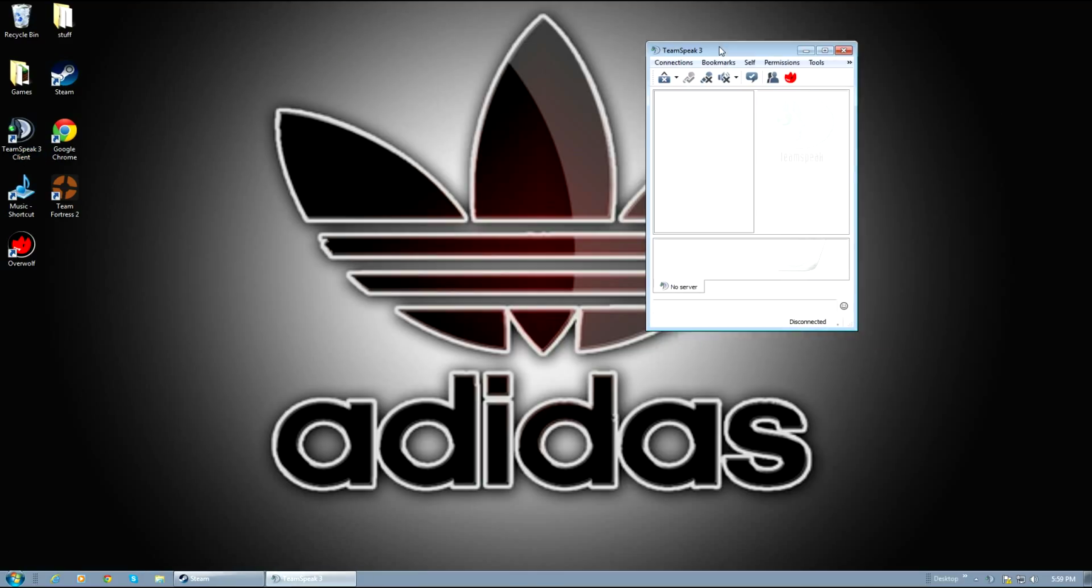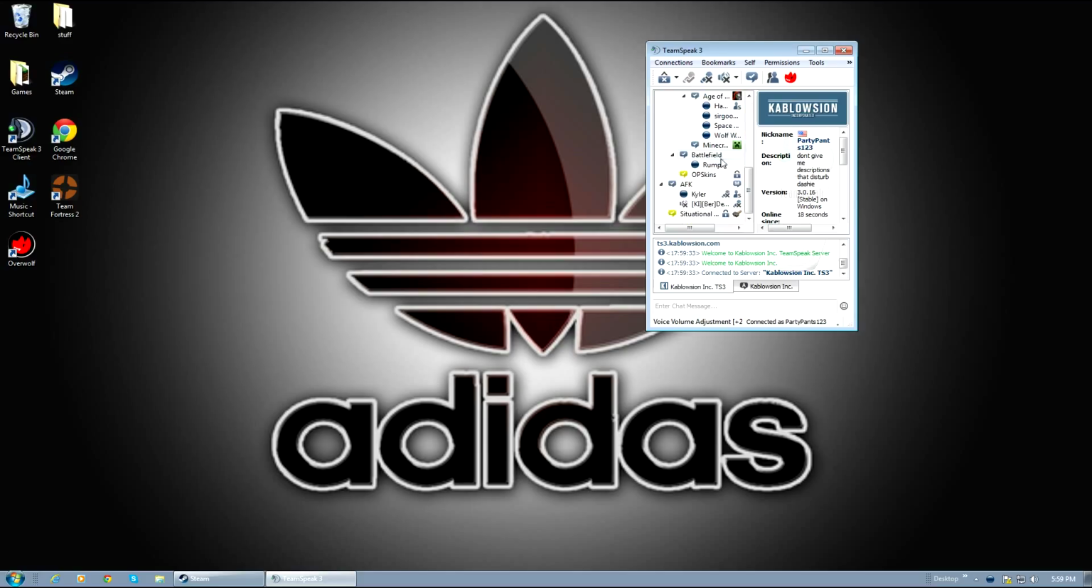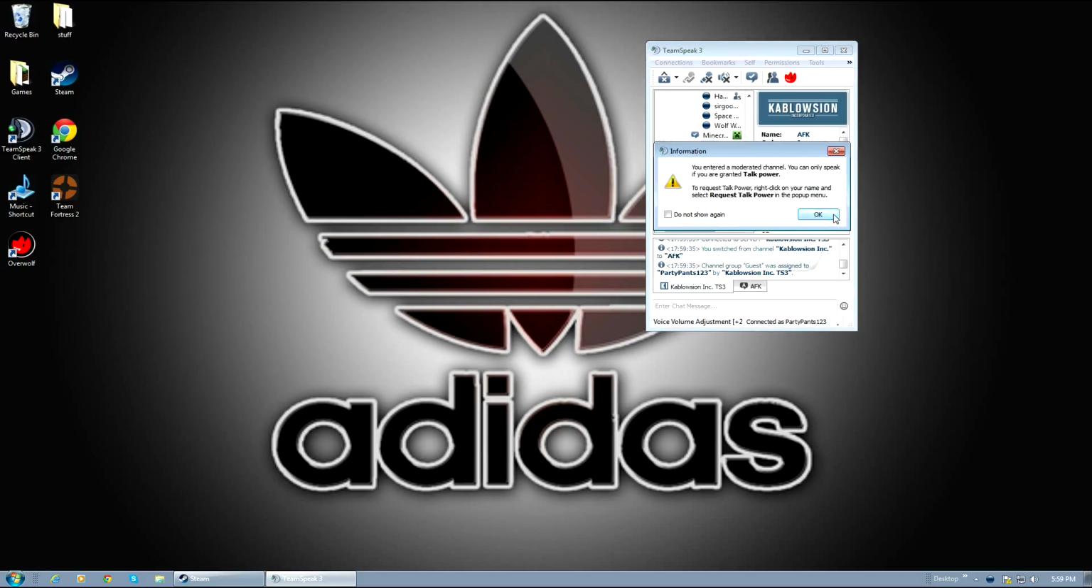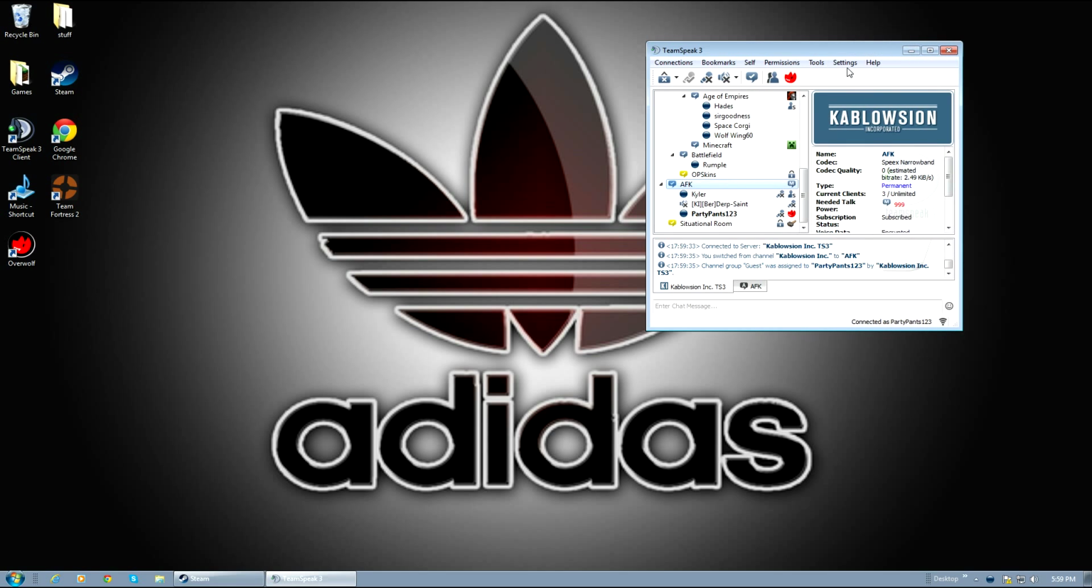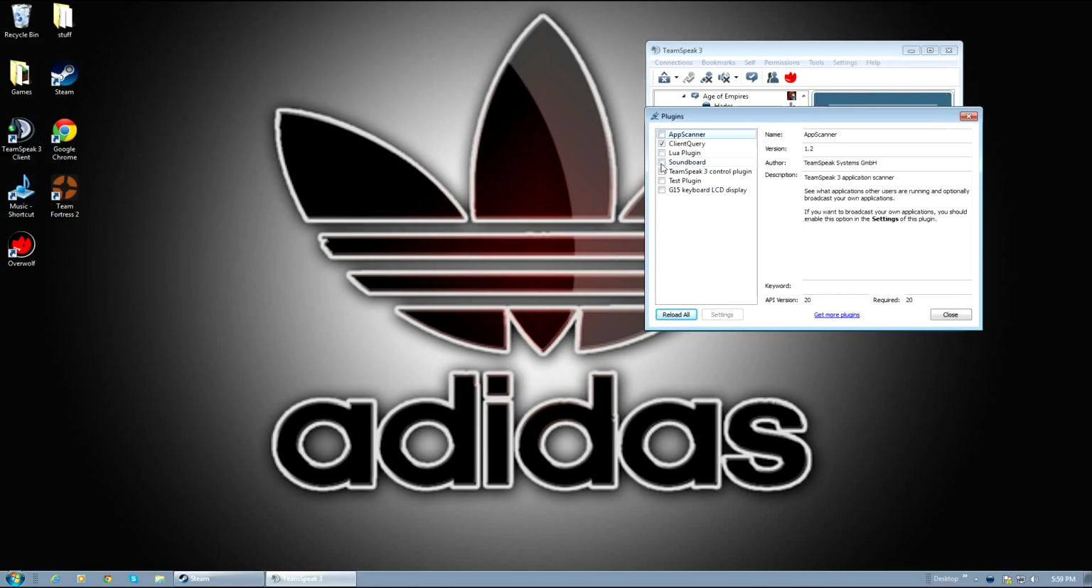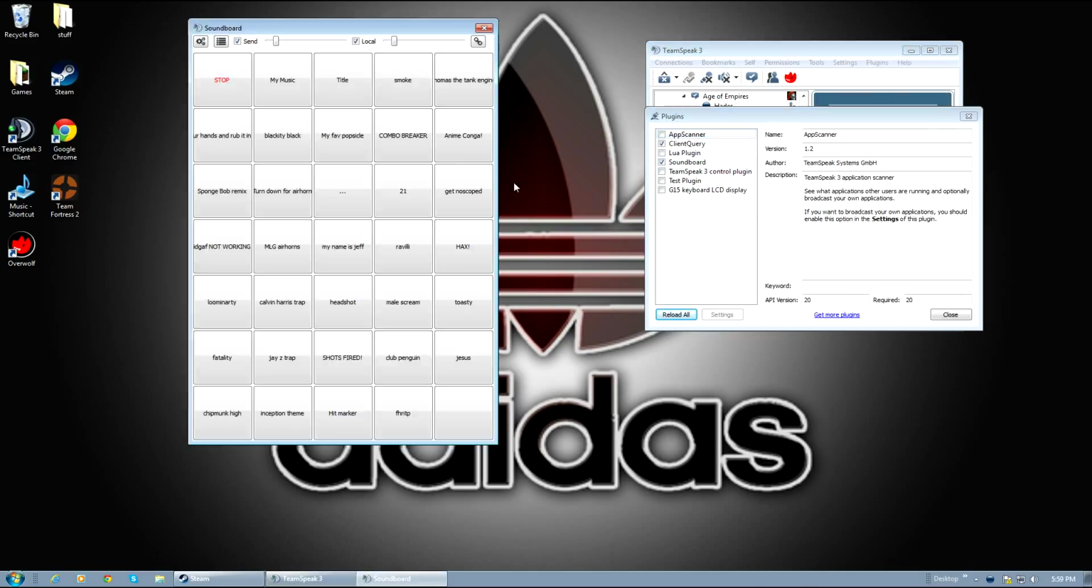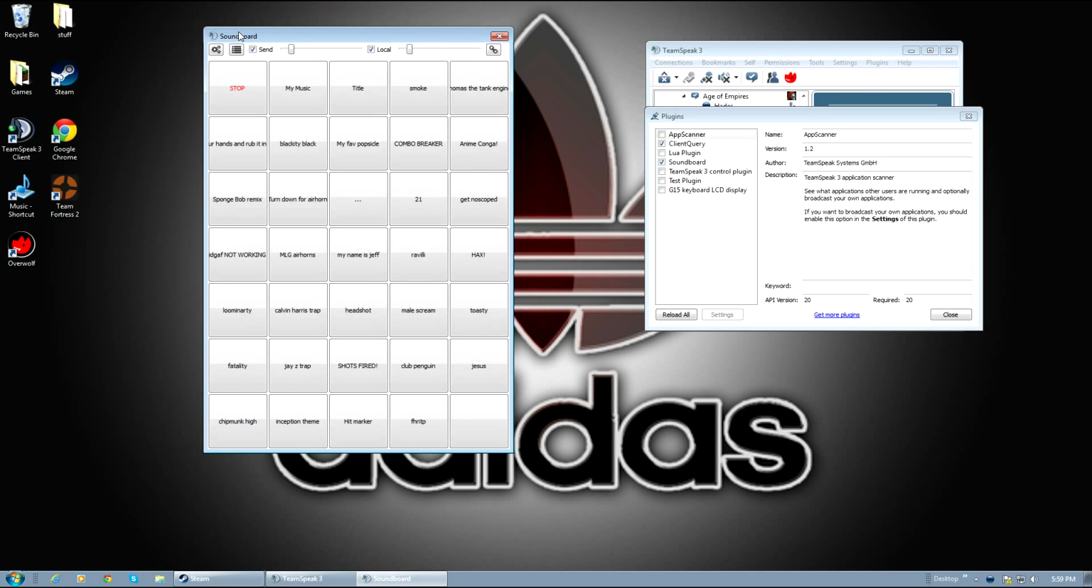When you get into your Teamspeak client, you've got to first connect into one. Connected. So, I'm connected into one. You cannot see anything. You want to go to settings, then plugins, and make sure there's soundboard there. You want to check it, and bam, something like this will pop up.